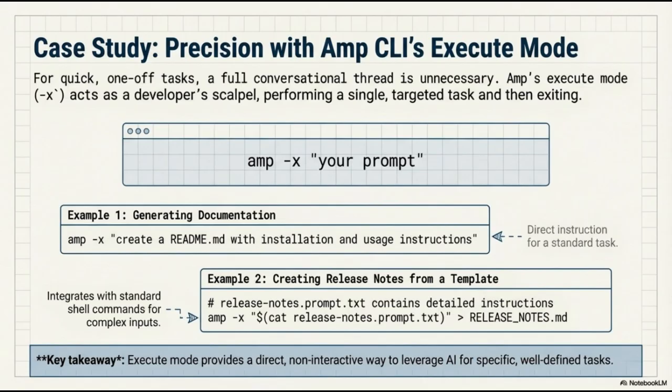In our first example, we see how this is used for generating documentation. A direct instruction for a standard task, such as create a readme.md with installation and usage instructions, is handled quickly and efficiently. In our second example, we see how execute mode integrates with standard shell commands for more complex inputs. Here, we are creating release notes from a template by reading detailed instructions from a text file and redirecting the output to a new document.